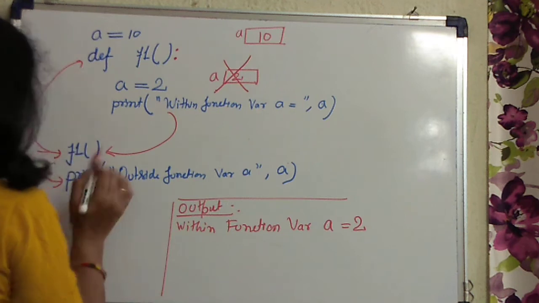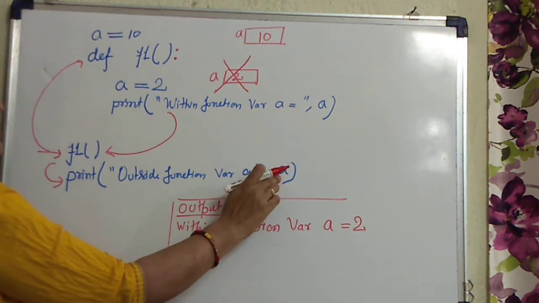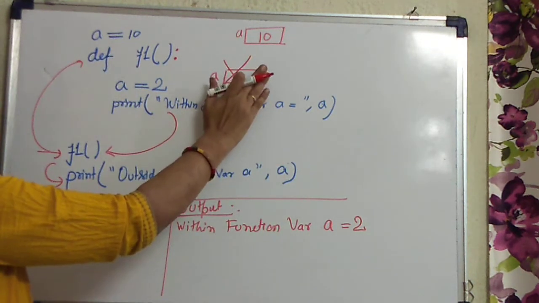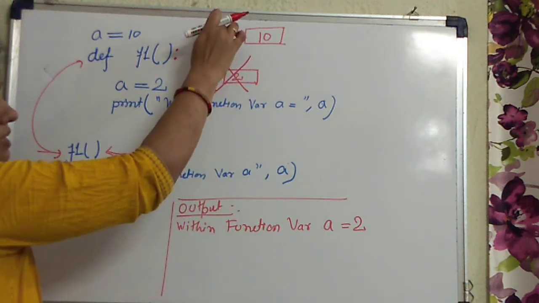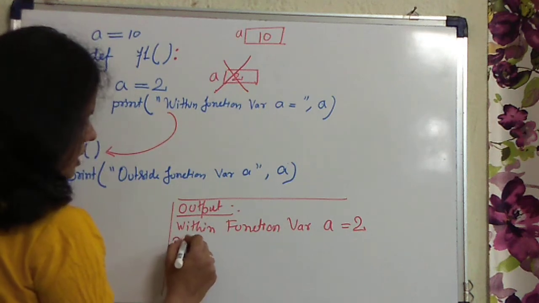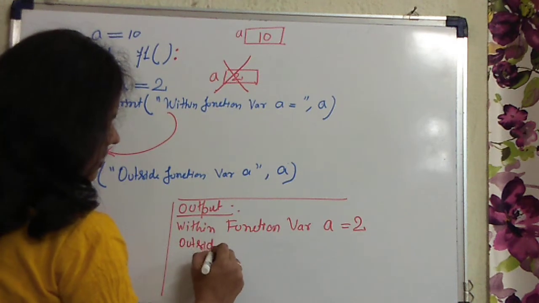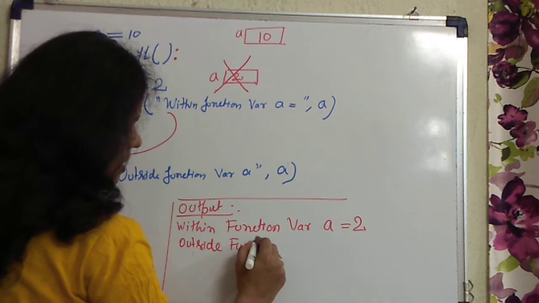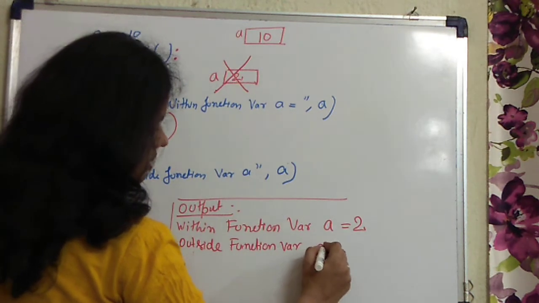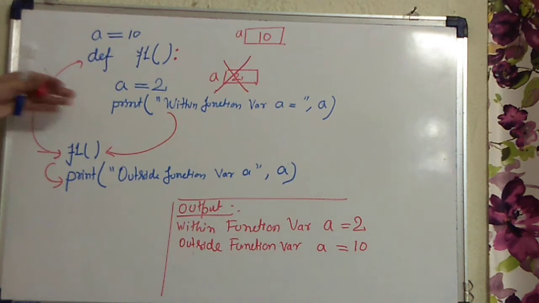Clear now? So now come to the second part. Now outside the function, which variable a will be visible? This part will not be visible from here. This one is visible because it is outside any function. So this value of a will be printed here. Now what will the output be? Outside function, variable a equals to 10. Clear, students? So this is the advantage of local variable and this is the advantage of global variable.